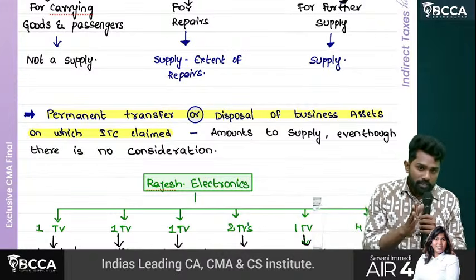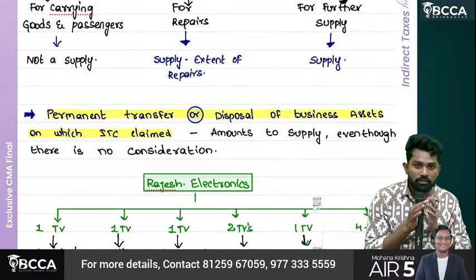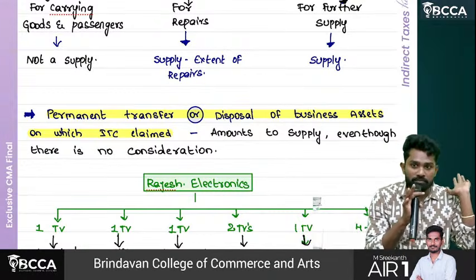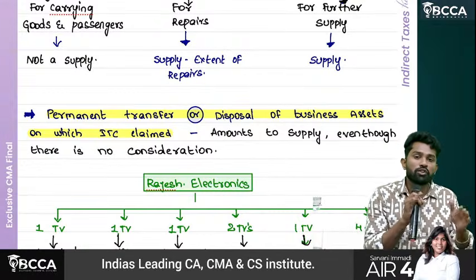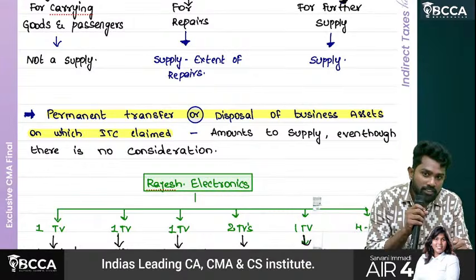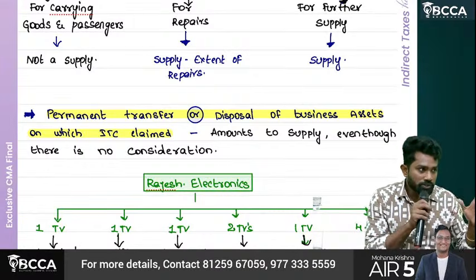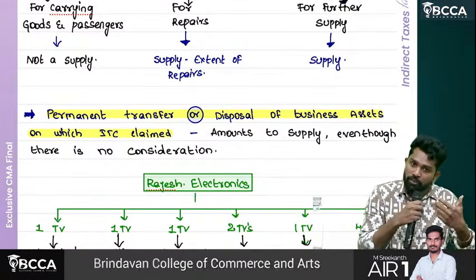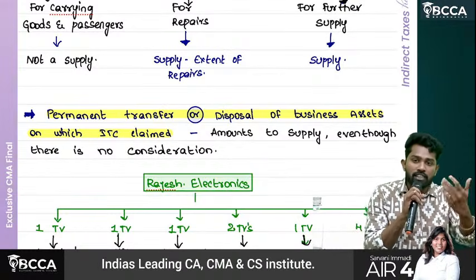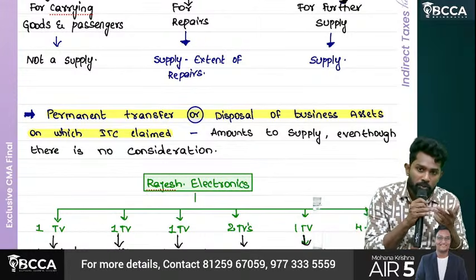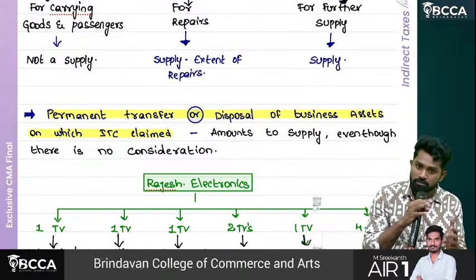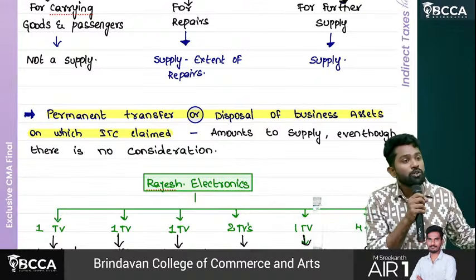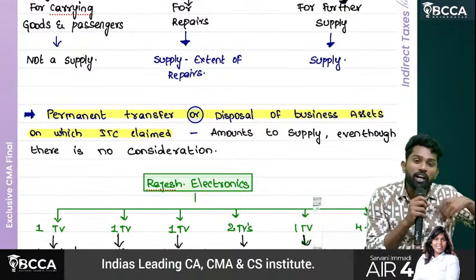But understand, you purchased goods, but you are not even selling them, not even using them for business purpose. Is there double taxation? Understand the goods. You purchased goods, taxed, fine, agree. But you are not even using them for business, not even selling them. Is there double taxation? No. Then why do they have to give ITC? Not required, right? But what happened is you already availed ITC. Then what has to be done?